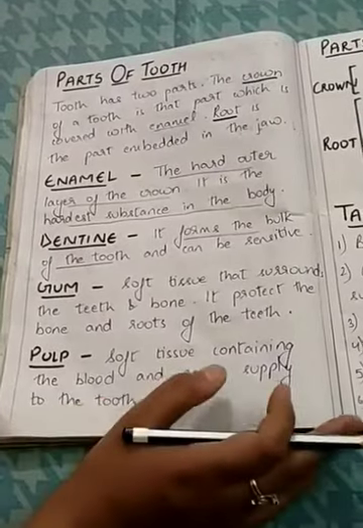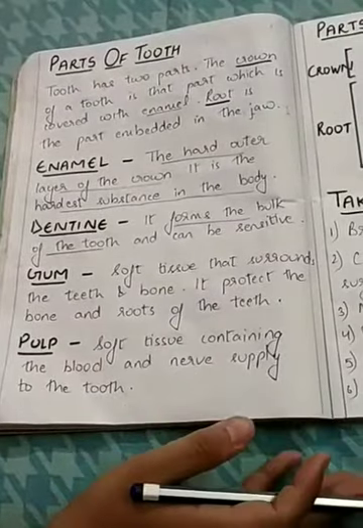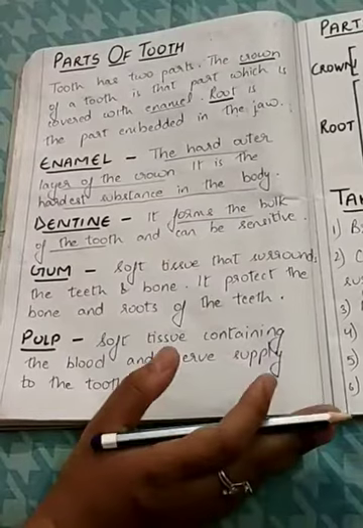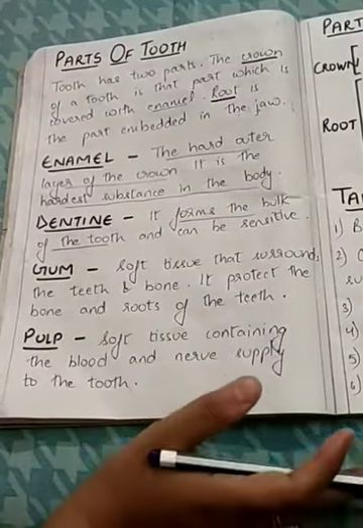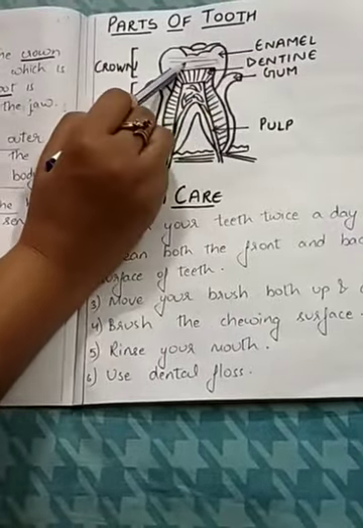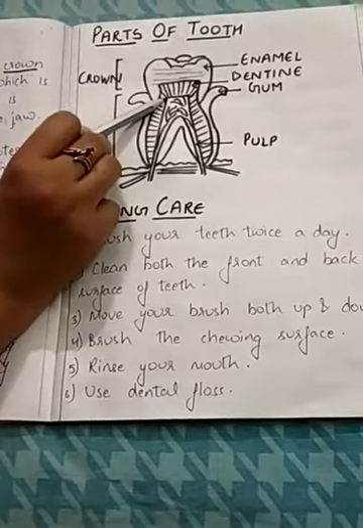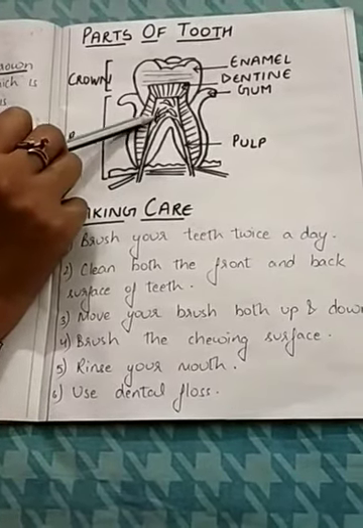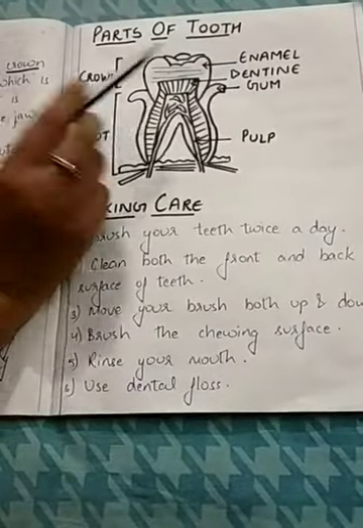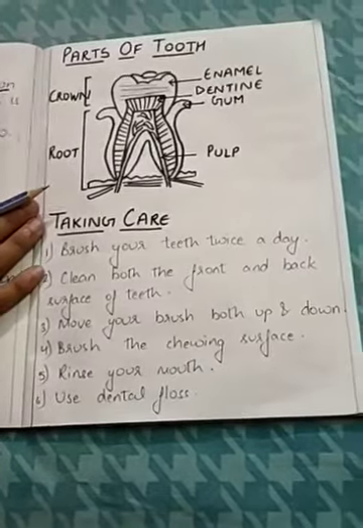Okay, so what we studied, that tooth is divided into two parts, crown part and the root part. Crown is that part that we see, and root is that part of the tooth which is inside the gum. The outermost white part of a tooth is called the enamel. It is the hardest substance in our body. Below enamel is the hard dentine, and inside dentine is the soft pulp. And pulp, see, it forms the central part of the tooth, and pulp contains blood vessels and nerves.